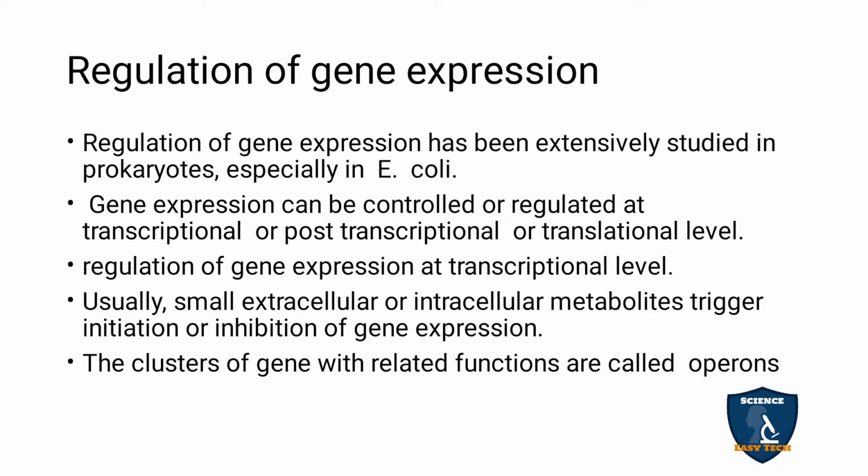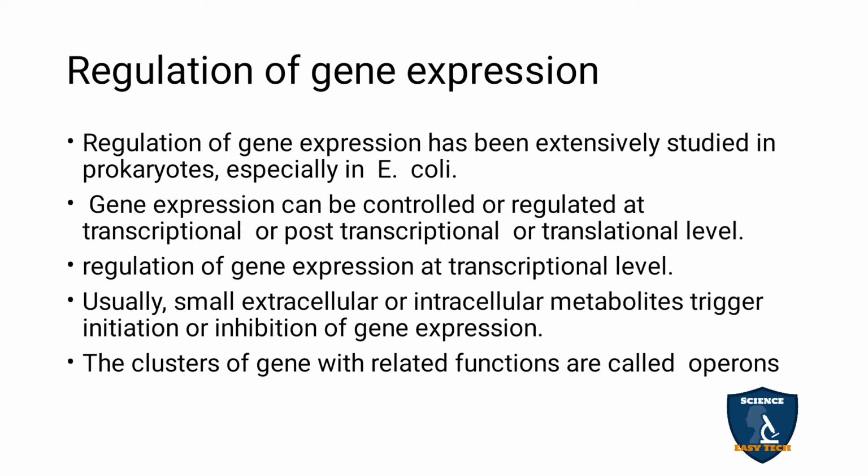Usually the small extracellular and intracellular metabolites trigger the initiation and inhibition of gene expression. These are nothing but amino acids and some metabolites. Those seen inside the cell are called intracellular and those outside the cell are called extracellular.